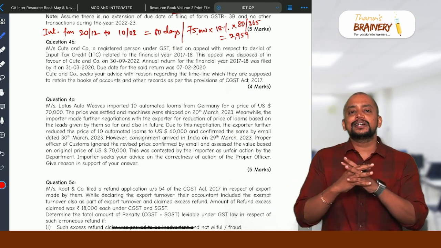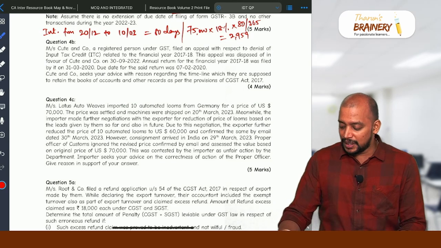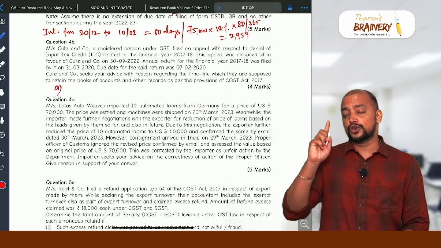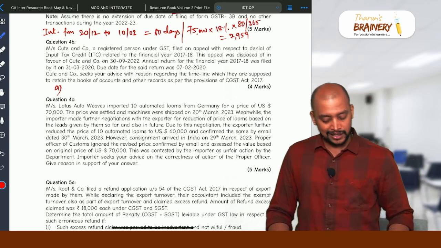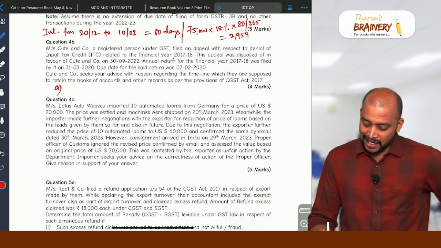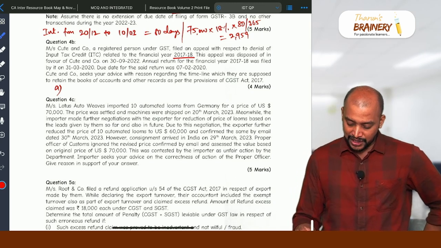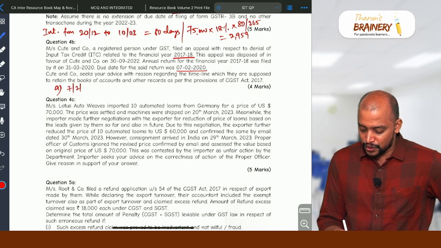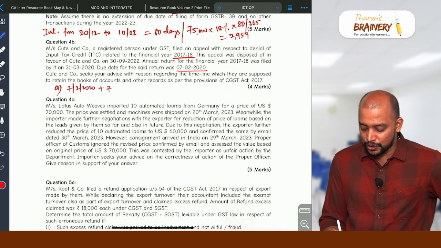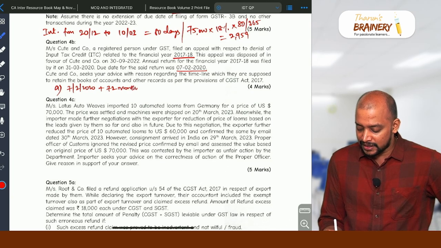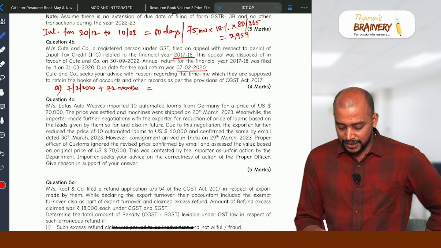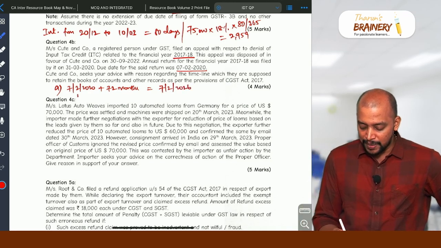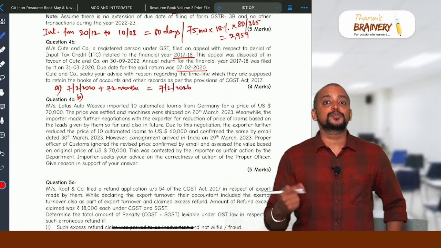Okay, so the time limit is given in section 36. What is the time limit in this case? First, A we need to take, that is 72 months from the due date of furnishing annual return for the financial year. What is the financial year? 17-18. For 17-18, what is the due date of furnishing annual return? 7/2/2020. So you take 7/2/2020 plus 72 months, which means 6 years. So 7/2/2026. Or B, 1 year from the date of disposal of appeal.